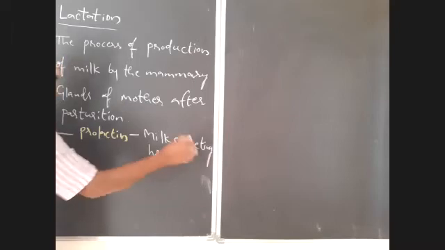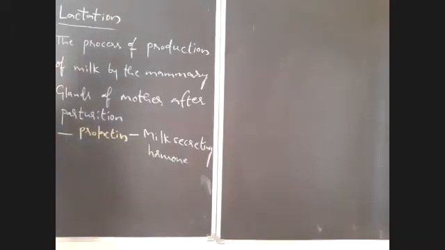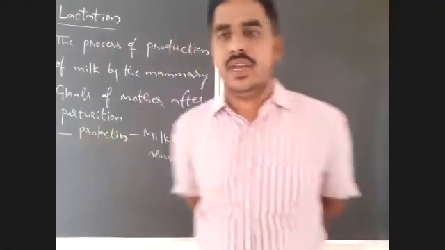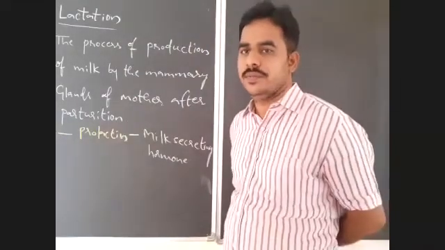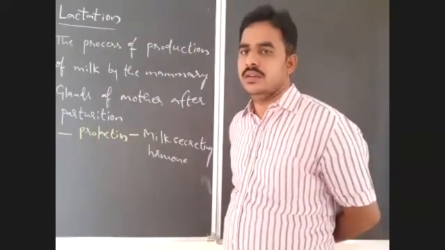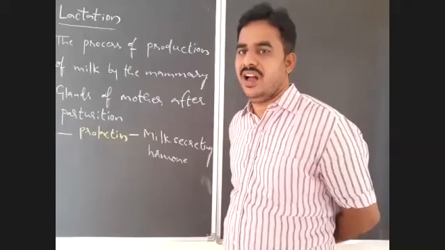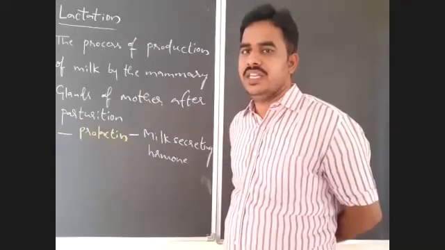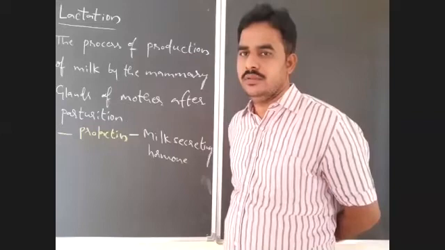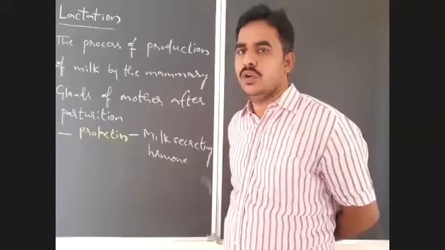Hormone responsible for milk secretion: prolactin. Okay, so that you should notice. Prolactin, right? Or it is lactogenic hormone. Lactogenic hormone, that you should notice. Or lactotropic hormone, all are the same.